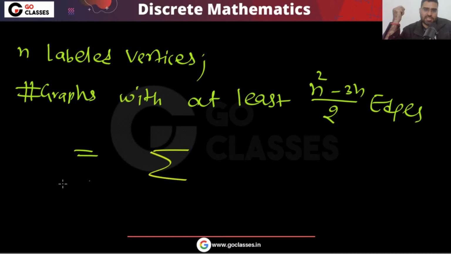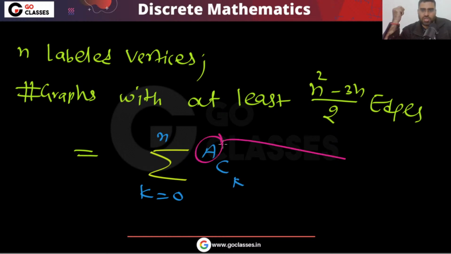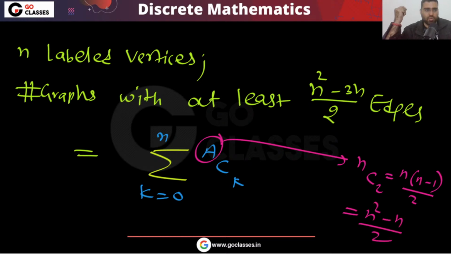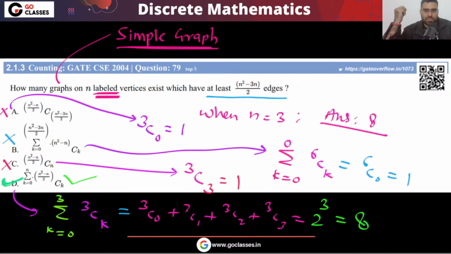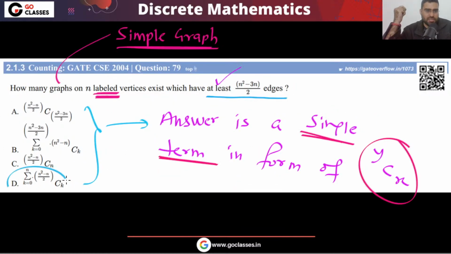The answer will be summation K is going from 0 to N, that AC K. What is A? A is NC2, which is nothing but n into n minus 1 by 2, which is nothing but n square minus n by 2. So your answer will be what? Your answer is going to be what? The answer will be option D. Okay. So this is your analysis.